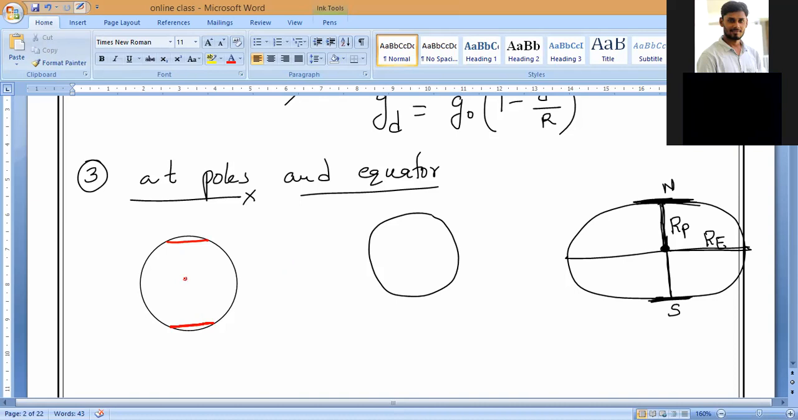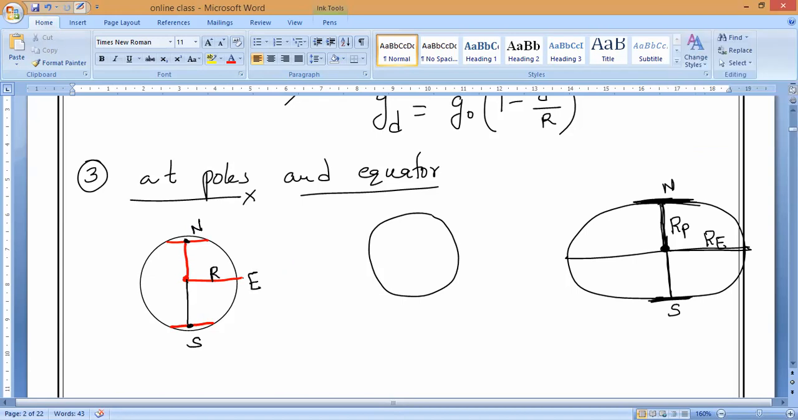Now imagine this is the center of the earth. If I measure from here to here and from here to here, which is greater? This is the north pole and this is the south pole. This is the equator line, so let me take this as RE and the poles as RP. Which is greater, RP or RE? RE is greater. The radius at the equator is greater than the radius at the poles.